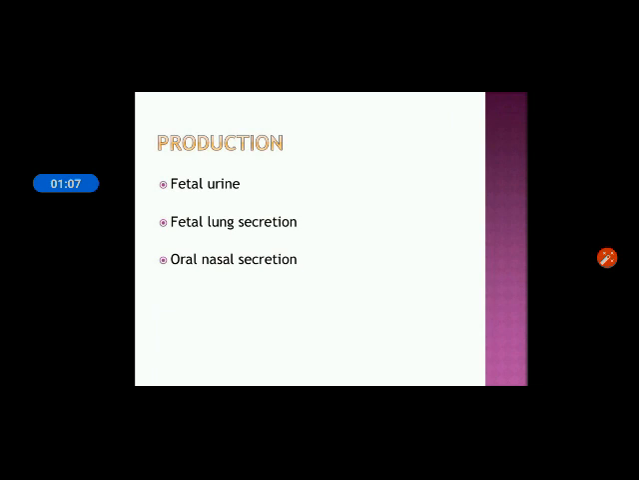The next is production of amniotic fluid. The production of amniotic fluid is by fetal urine, fetal lung secretions, and oral and nasal secretions. All of these help in the production of amniotic fluid. Then clearance of amniotic fluid occurs by fetal swallowing. The fetus absorbs the amniotic fluid by swallowing, and by intramembranous transfer, which is the transfer of amniotic fluid in between the membranes. By that, the amniotic fluid will be cleared out.